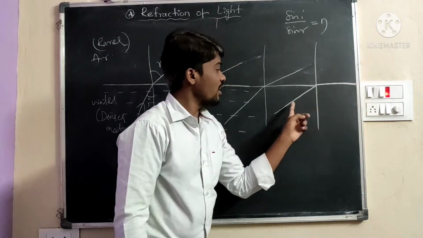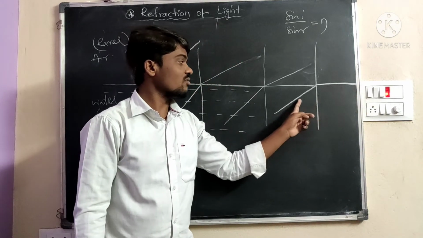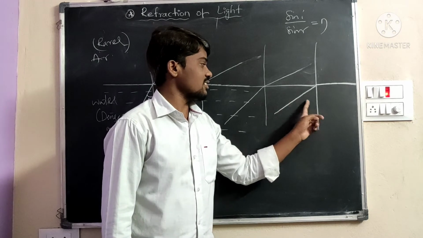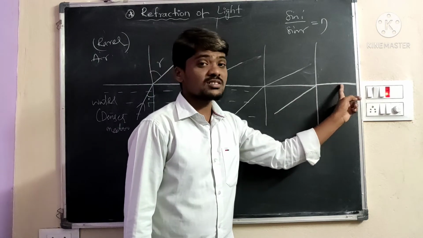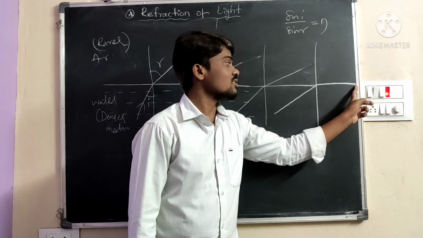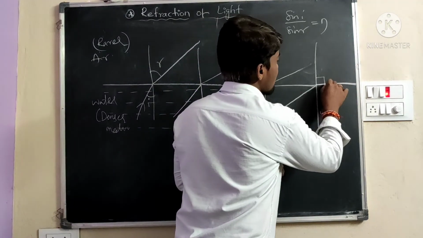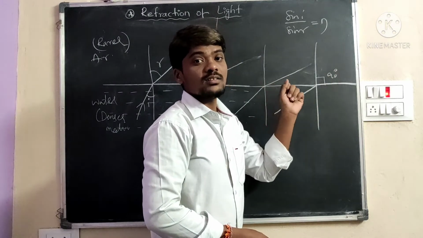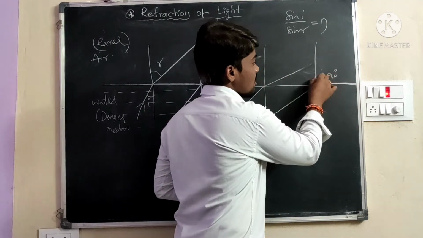When the angle of the incident ray increases, refraction takes place and the refracted ray passes along the interface. That means the refracted angle is 90 degrees.